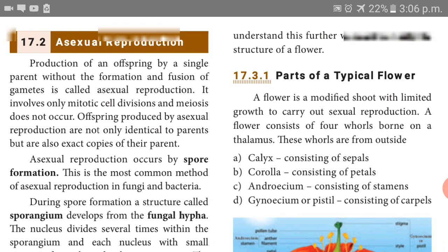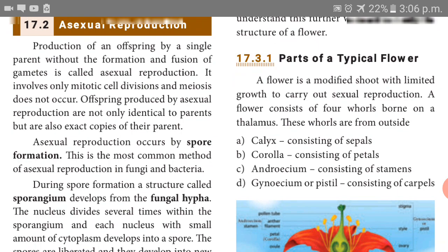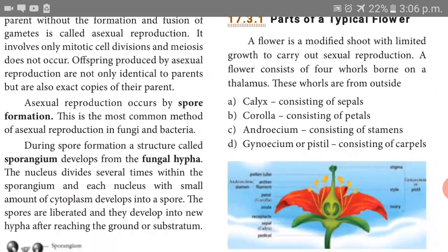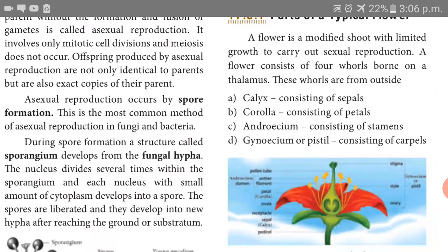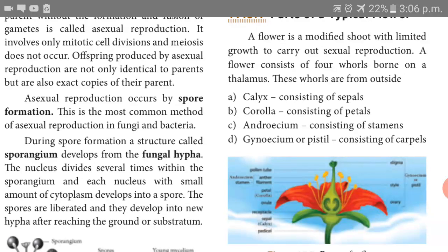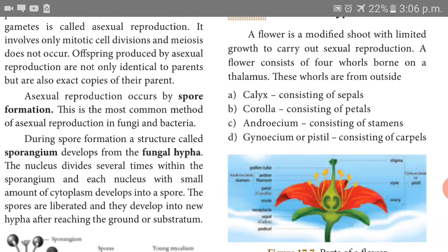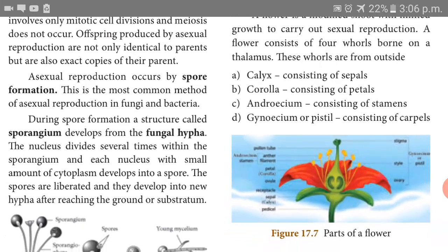It is produced from the single parent. But sexual reproduction is produced from two parents. Asexual reproduction is produced from a single parent. So it involves only mitotic cell division and meiosis does not occur. Meiosis cell division is only for gamete formation, but here there are no gametes. That is why meiosis does not occur. Only mitotic cell division will take place.